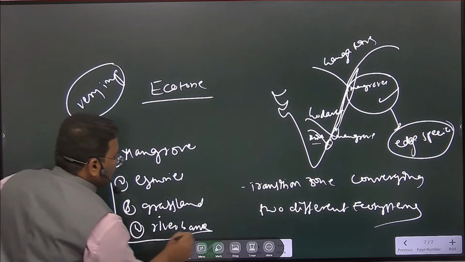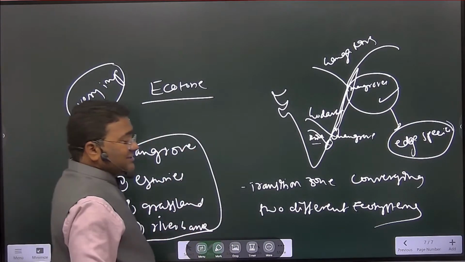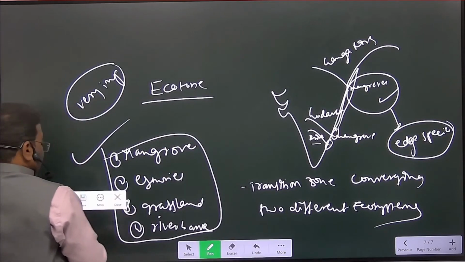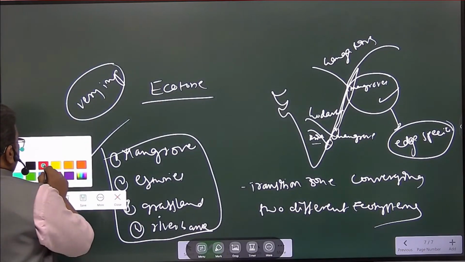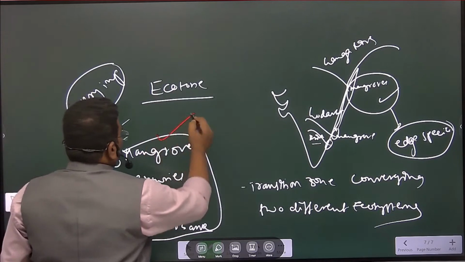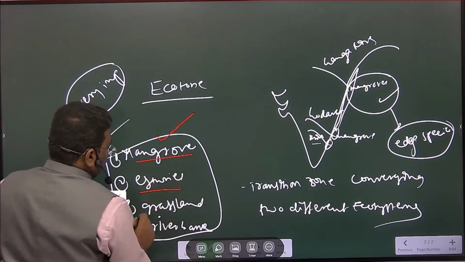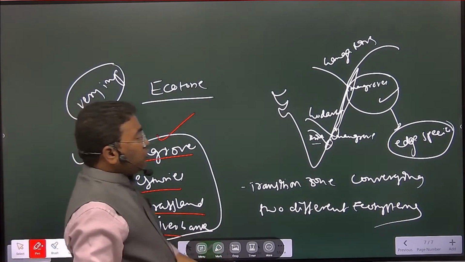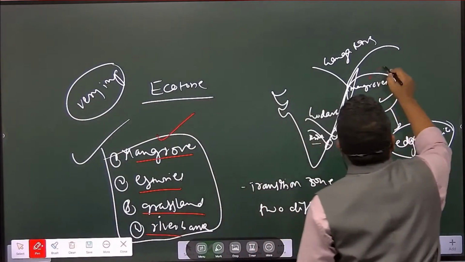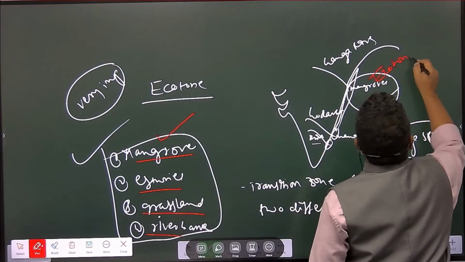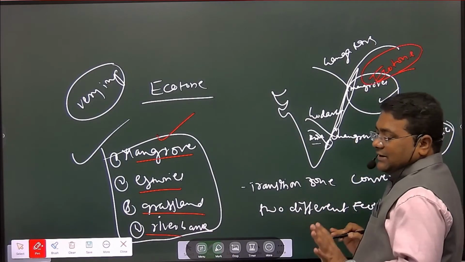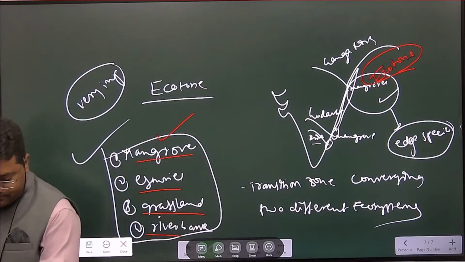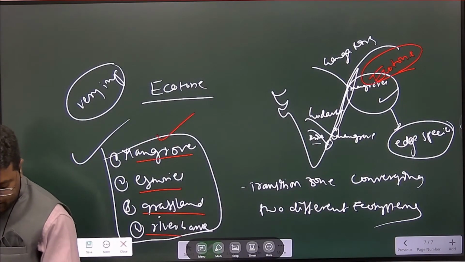So ये भी prelims में आया था आपको. Try to understand this one, है ना. If you carefully understand this one, then you will be able to write this one, है ना. So mangrove, estuaries, grassland and river bank. So already ये पहले पूछा था. So it is the ecotone area, है ना. I hope you are understanding this one. Any doubt, online students, those who are watching? किसी को भी तो डाउट नहीं है ना?